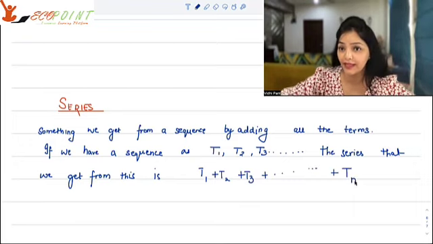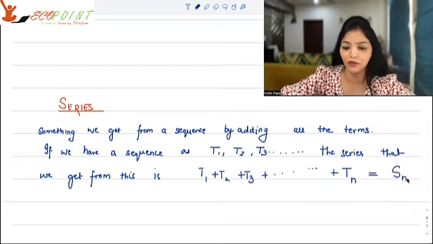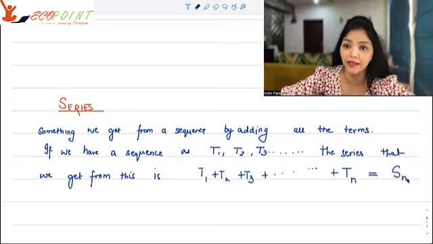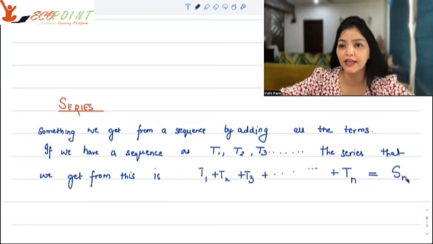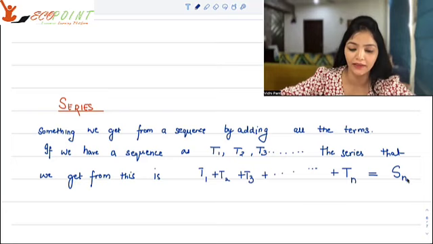That means we've added n terms. When we have added n terms, we can call it Sn. So Sn denotes that you have added the first n terms of the given sequence.